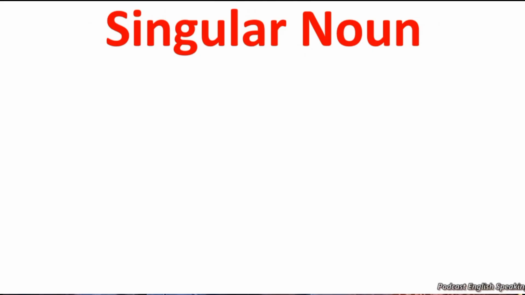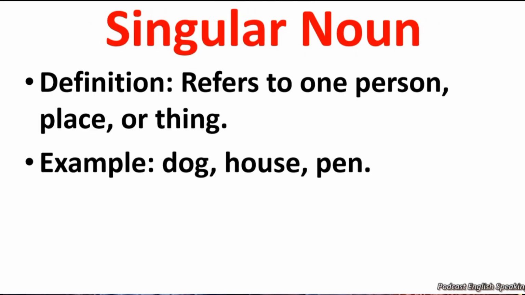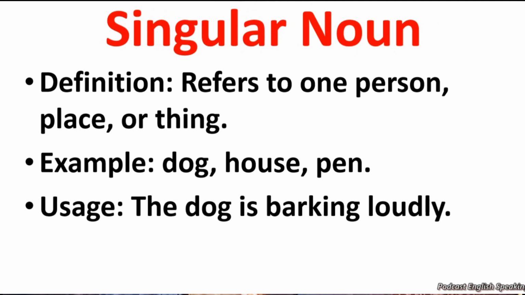Singular noun. What is singular noun? Referring to one person, place, or thing is called singular noun. For example, dog, house, pen, etc. are called singular noun. Usage: the dog is barking. The dog is a singular noun.